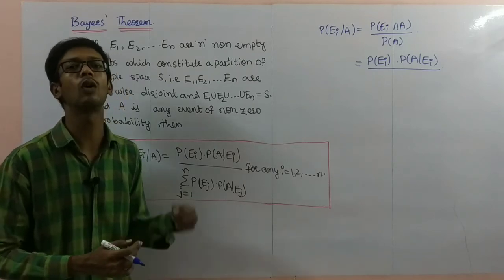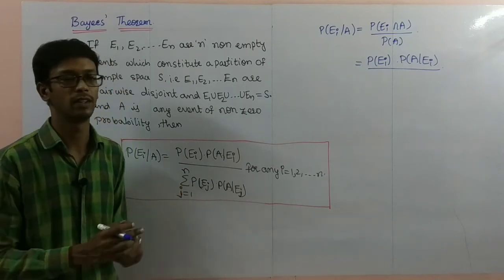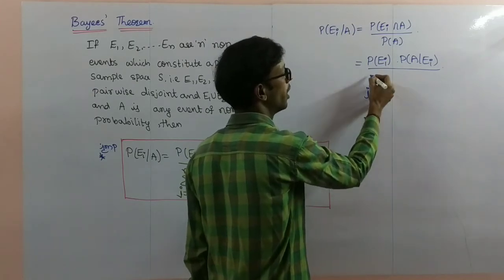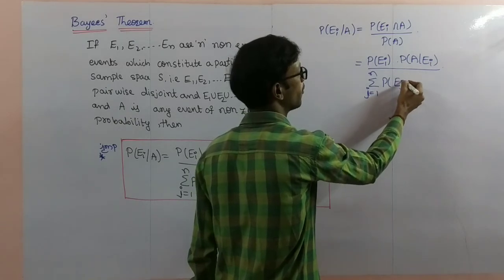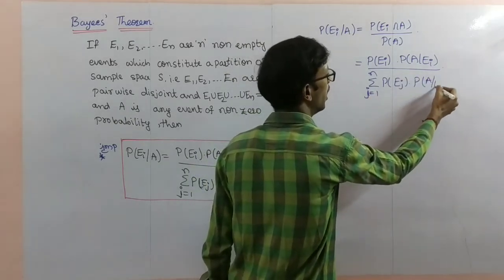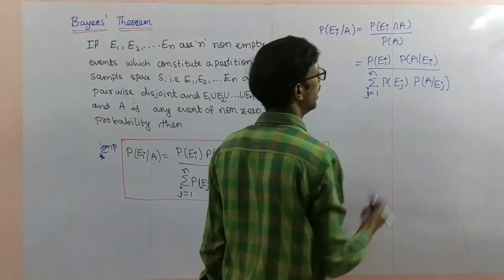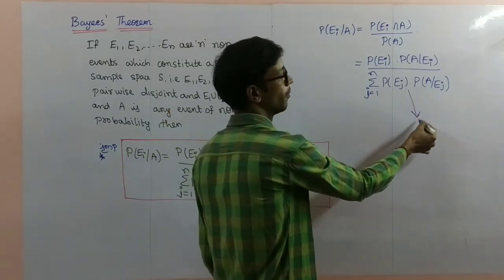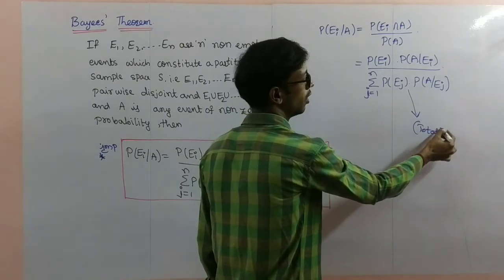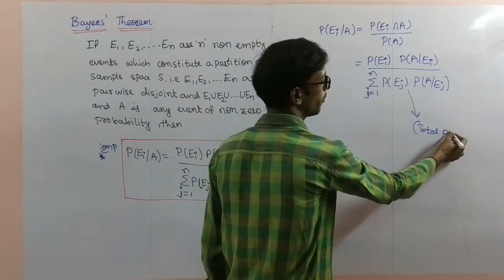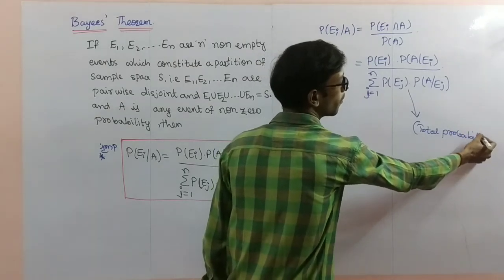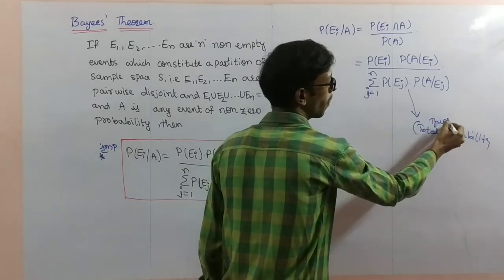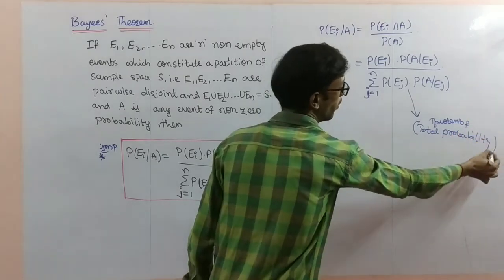Probability of A, in the total probability theorem we discussed previously, I can write as summation j equal to 1 to n P of Ej into probability of A by Ej. This is from the theorem of total probability.